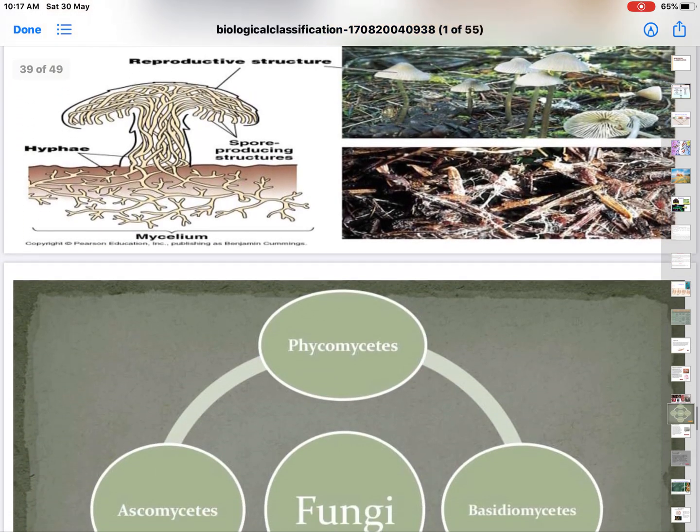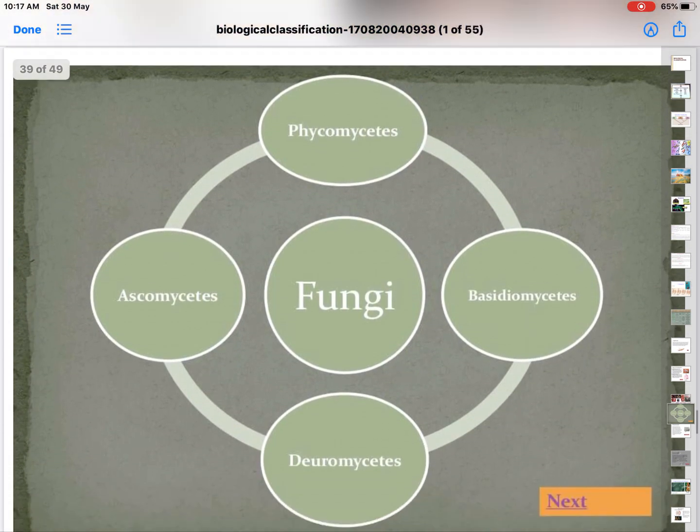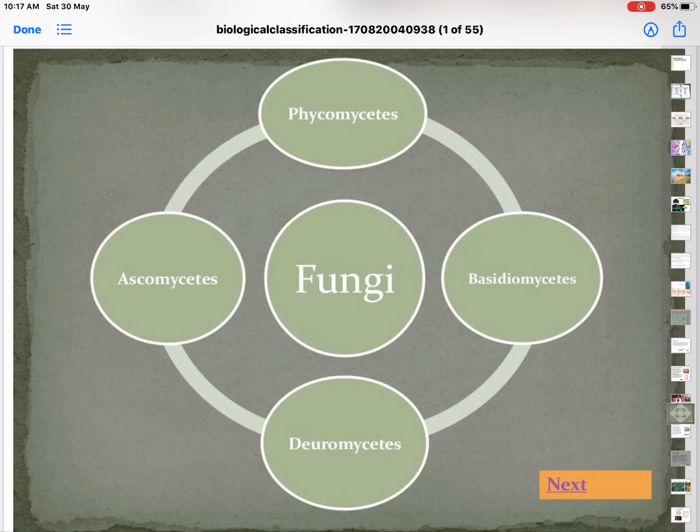As we move ahead, the entire kingdom fungi can be divided into four groups. What are those? Phycomycetes, Ascomycetes, Deuteromycetes and Basidiomycetes.